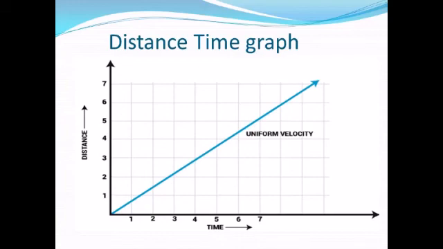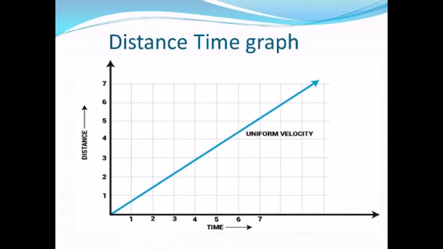So distance is taken in kilometers and time is taken in minutes. So mark values for the time and the distance on the respective axis according to the scale which we have chosen, and then we have to join these points and we will get the graph of the given data. So if the time is 1 minute, the total distance covered is 1 kilometer, and if the time is 2 minutes, the distance covered is 2 kilometers.